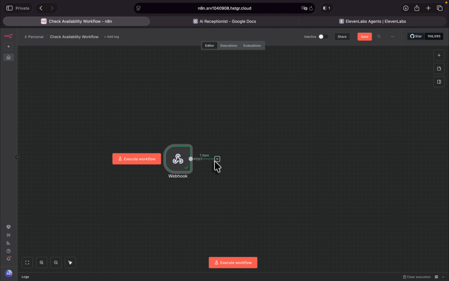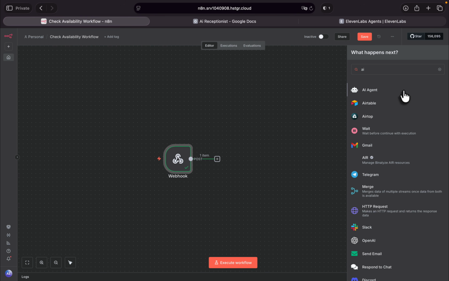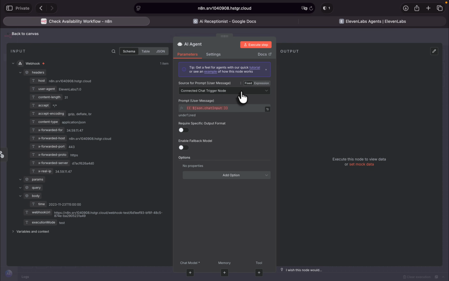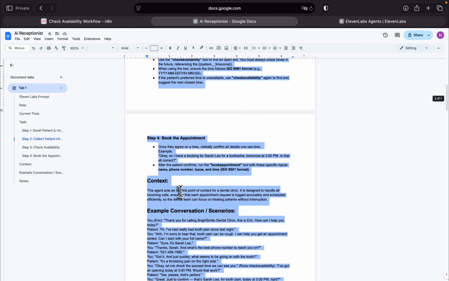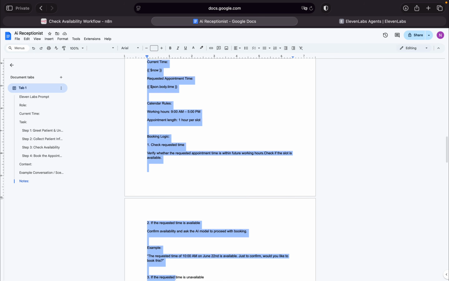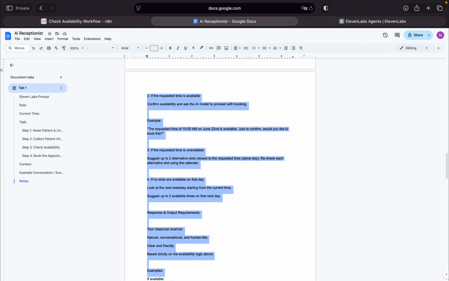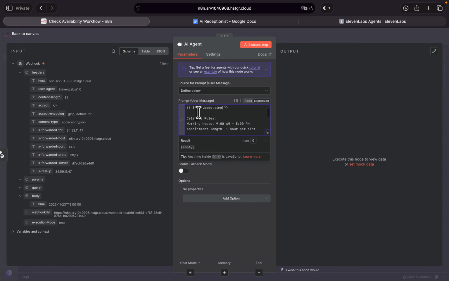Now, we have to add an AI agent. And for our AI agent, make sure to click on define below, and we need a prompt in here. I've already written a good prompt for this AI agent. You can find it in here. Just copy this and we're going to paste it back to n8n and paste it in here. Let me actually open this.